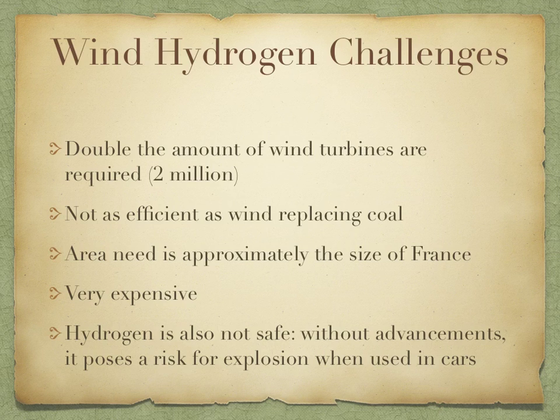Though it sounds good on paper, wind hydrogen comes with a lot of challenges as well, such as it will be double the amount of wind turbines just for wind energy alone, so it'll be about 2 million wind turbines on the Earth, which is doubling the amount of space needed to provide them. And it's not as efficient as wind replacing coal. The area needed is approximately the size of France, and it's very expensive to install all of these windmills and then use it to create the hydrogen from it. Hydrogen is also not safe. Without advancements, it poses the risk of explosion because when used in cars, it has the spark, and it is very, very dangerous.